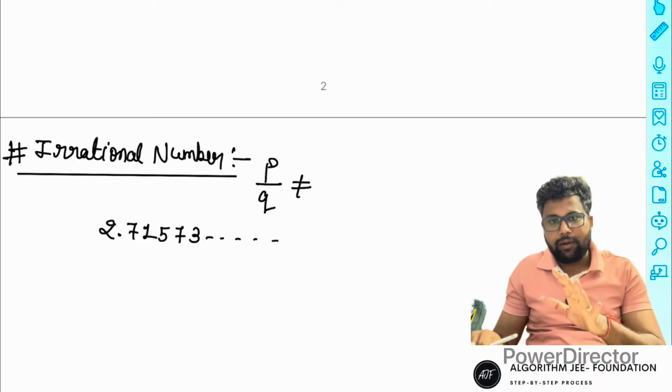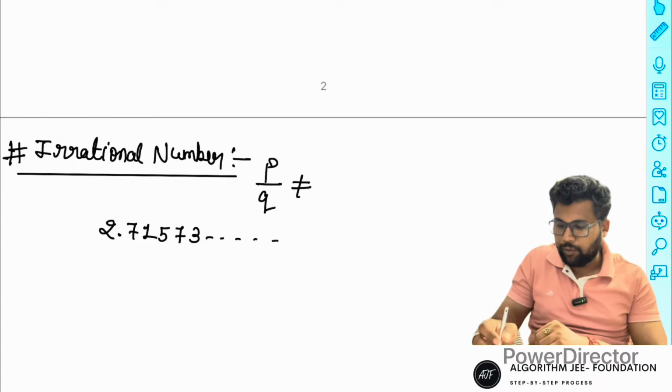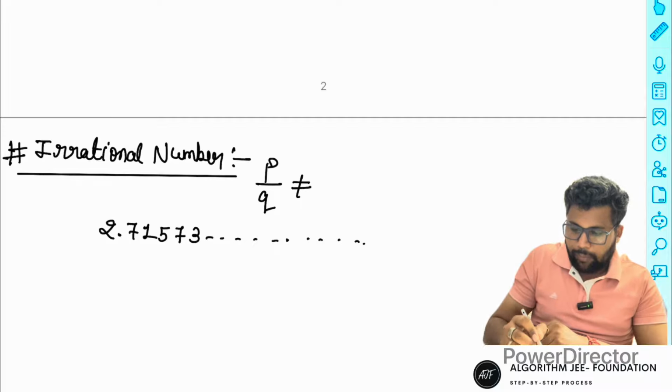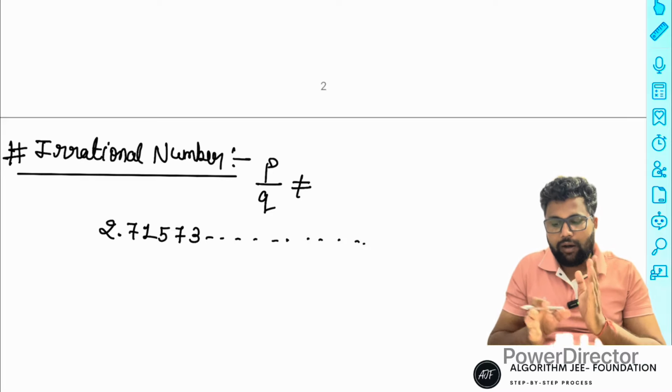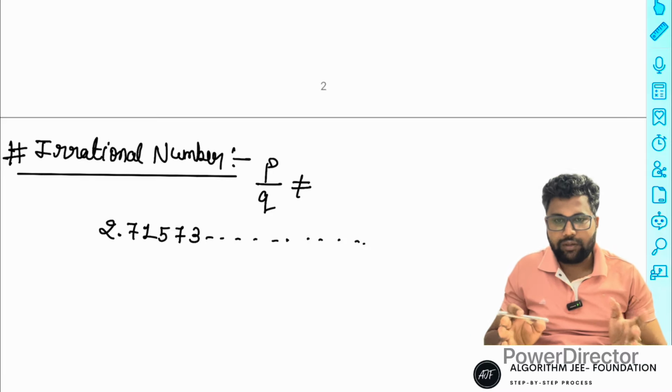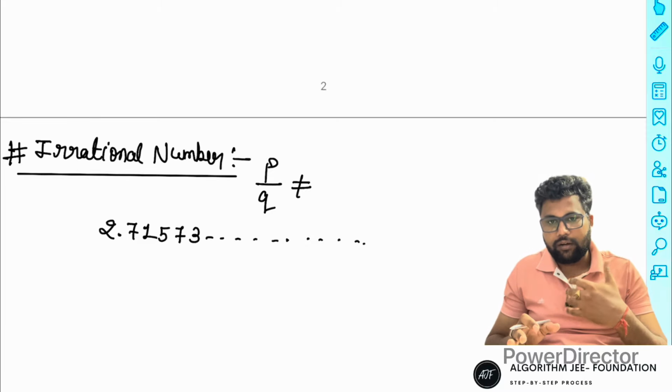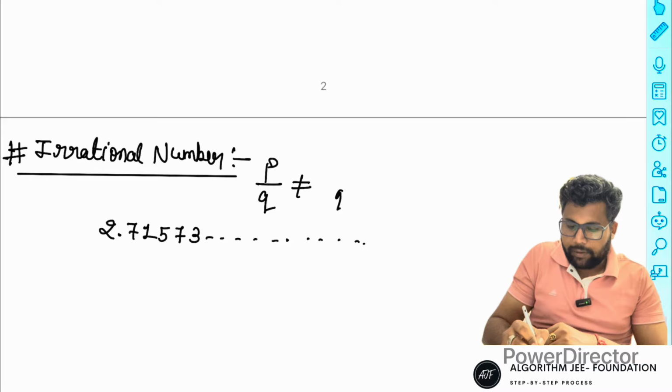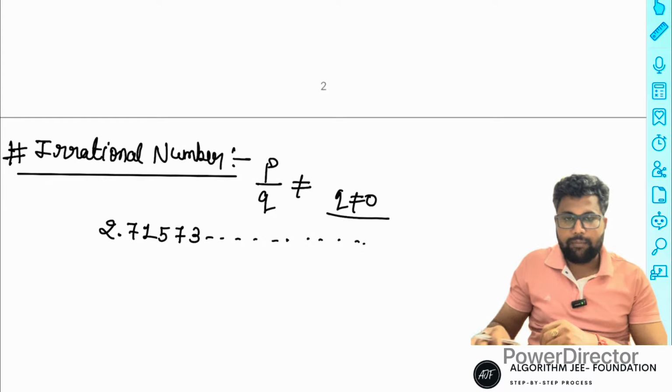And if any number is not possible in p by q form, then how do we represent it in p by q form? It is not possible. If a number cannot be represented in p by q form, it is called an irrational number.